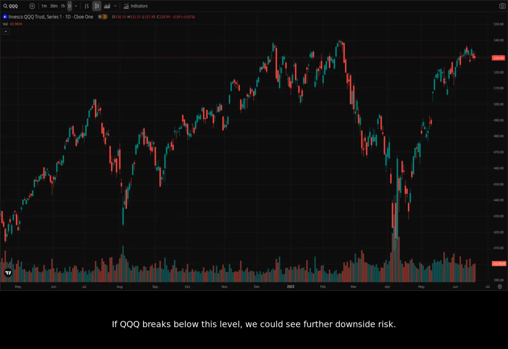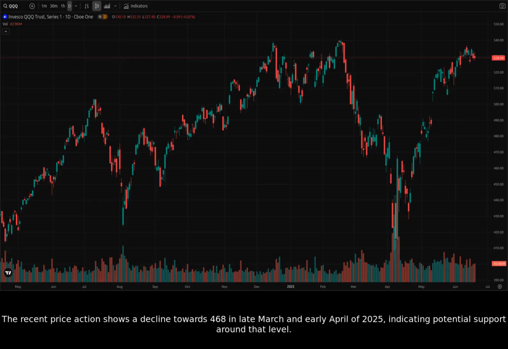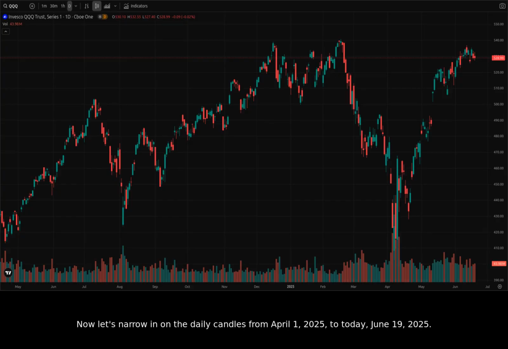If QQQ breaks below this level, we could see further downside risk. The recent price action shows a decline towards 468 in late March and early April of 2025, indicating potential support around that level.